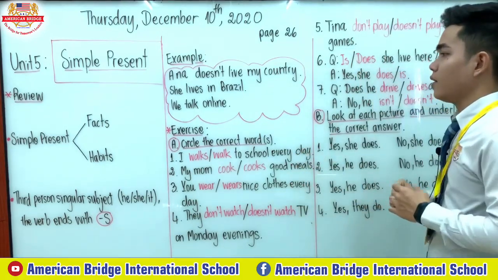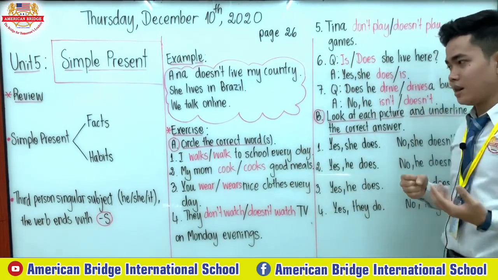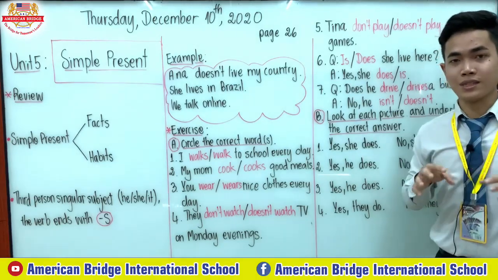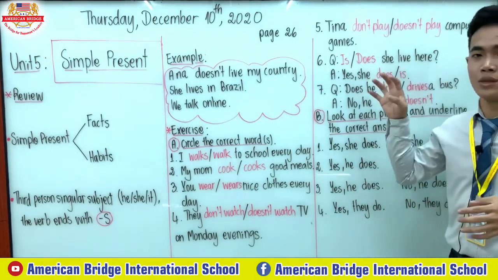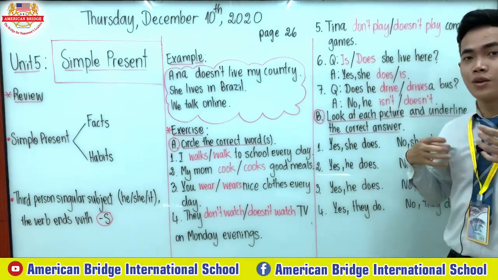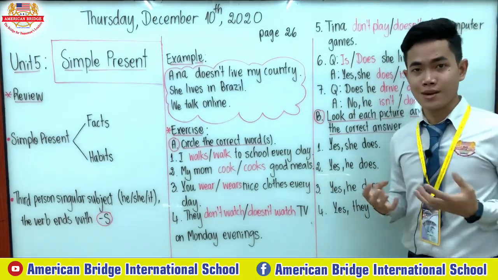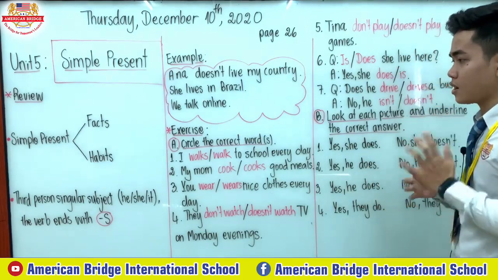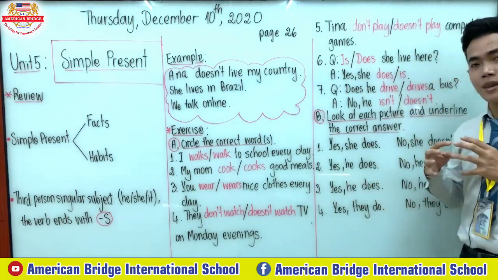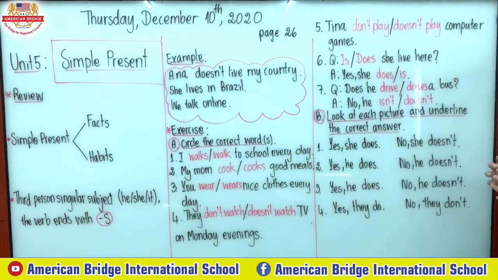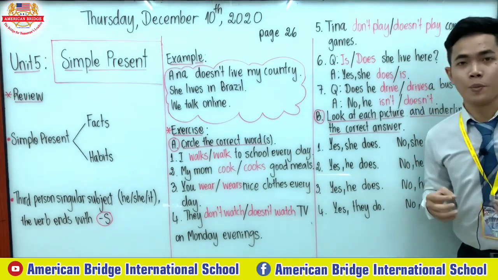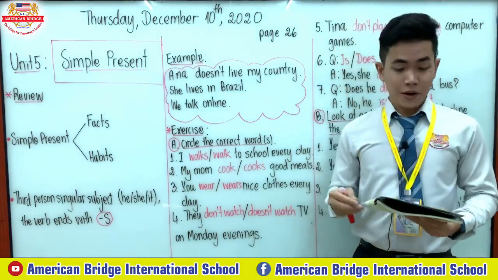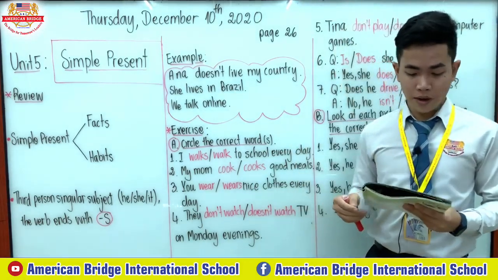That's it. Another thing that you have to practice in this video is the exercise practice, which is on our page 26. We're going to do our exercise practice together. We have two sections. Section A is circle the correct words, and section B, look at each picture and underline the correct answer. Don't waste any time. Let's get started together.